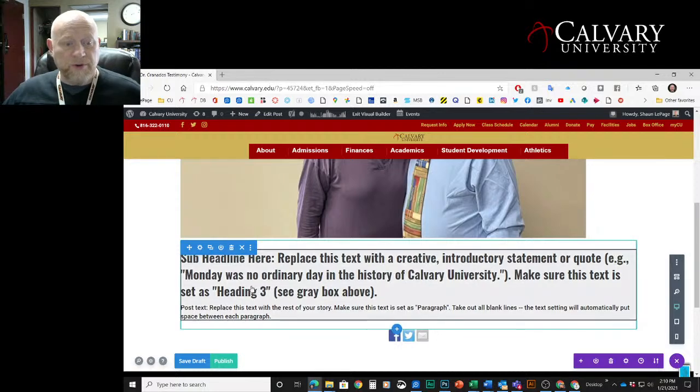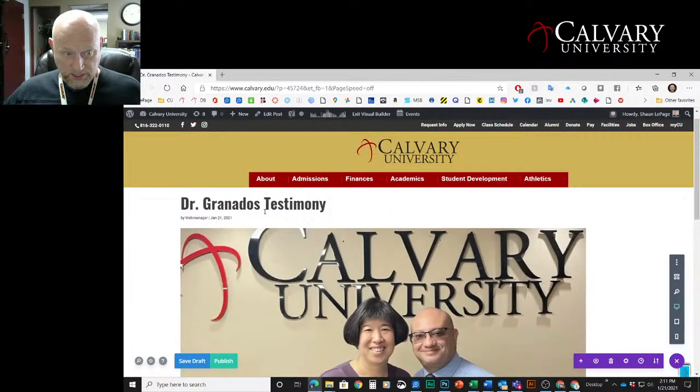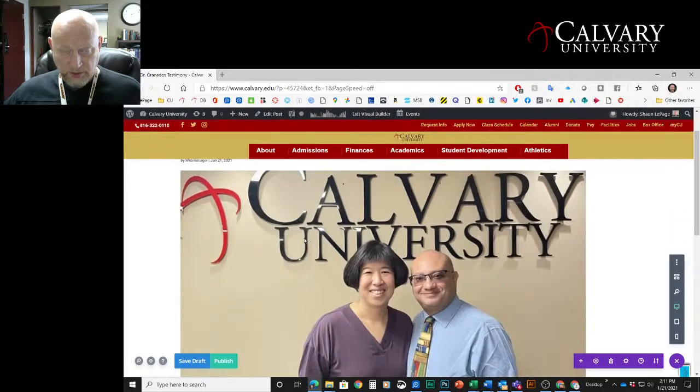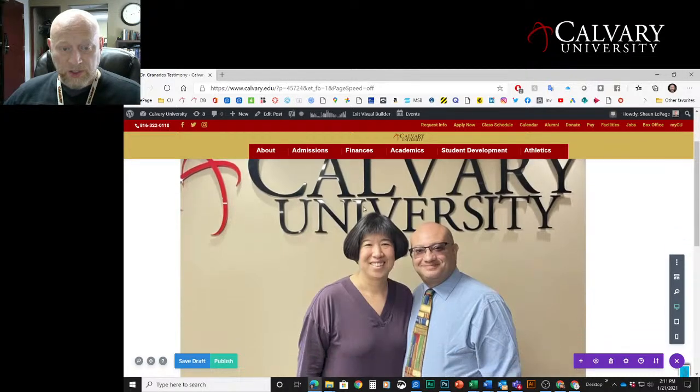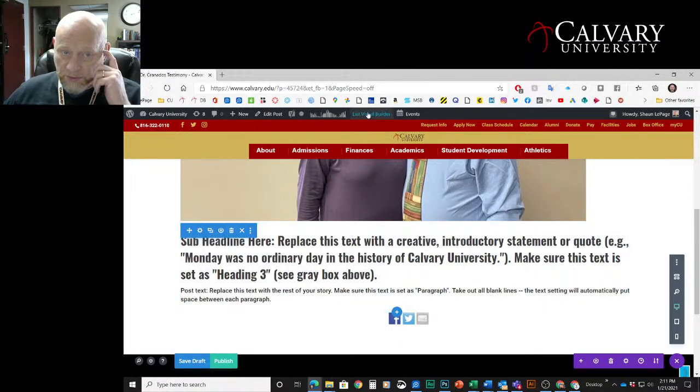However, when you hover over an area, except for the title and the picture, which you already set in the opening screen, anything else here in this setting, which, if you see up here, says Exit Visual Builder, that means you're in Visual Builder. Anything you hover over, you're going to get these menus.